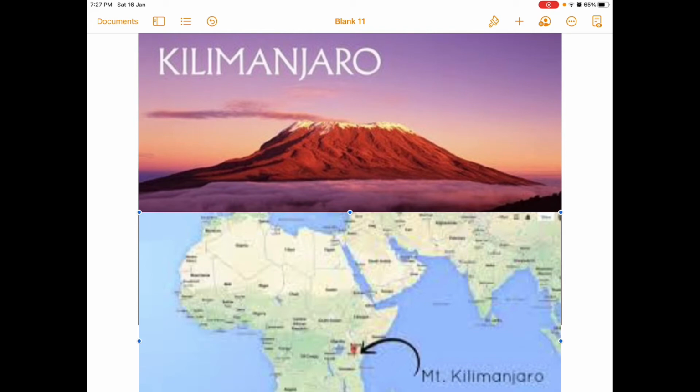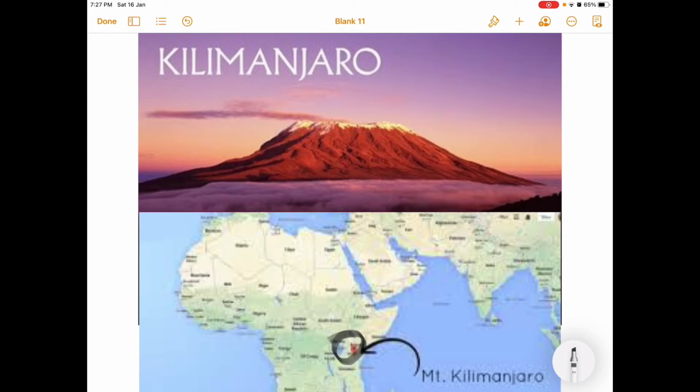But when we talk about a mountain barrier like Kilimanjaro, there is a very interesting feature here. No doubt it's near to the equator, children. Nevertheless, this area also receives heavy snowfall. So what is the reason behind that? You might be knowing, children, we have studied in the previous chapter also, that it is because of its high altitude.